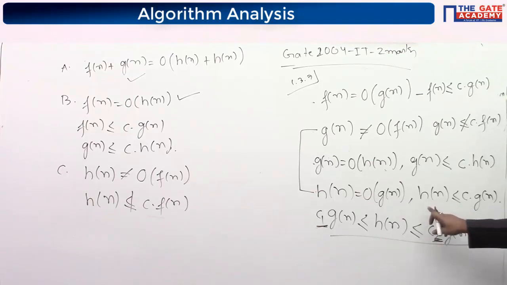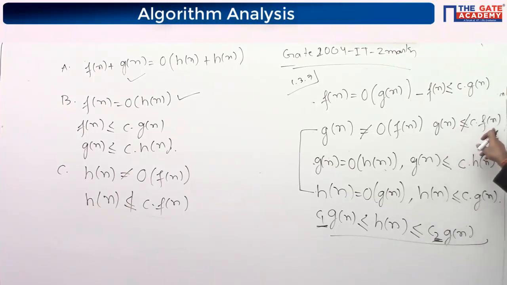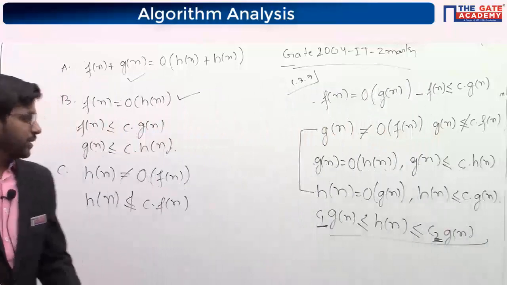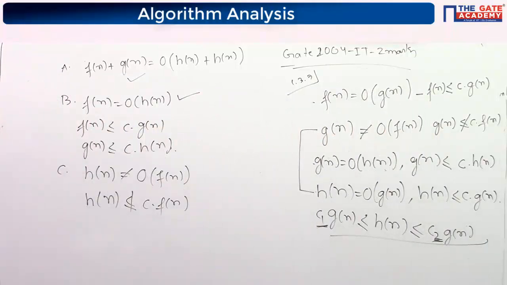Hn is smaller than CGn, but Fn is not greater than CGn. So we can't say that Hn is smaller than CFn. Is it clear by using these two? Please let me know whether it is clear or not. Option C. Gautam is saying yes.